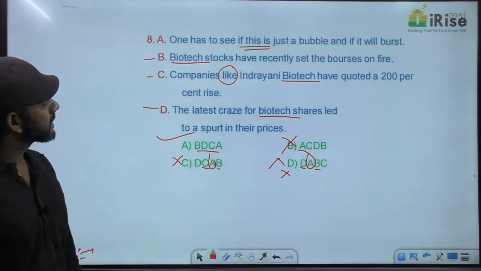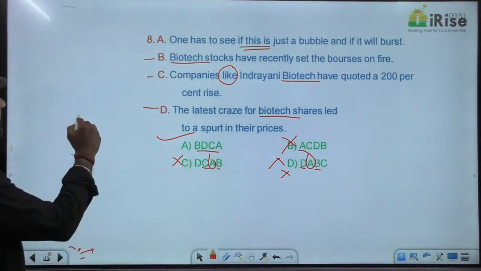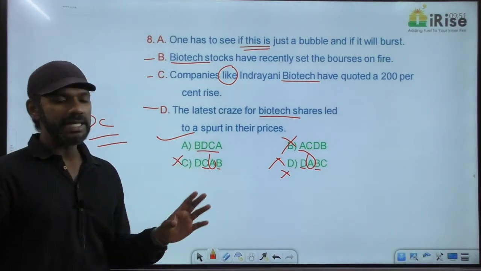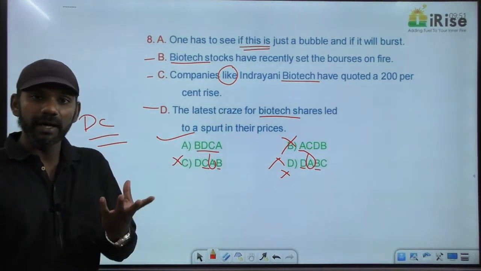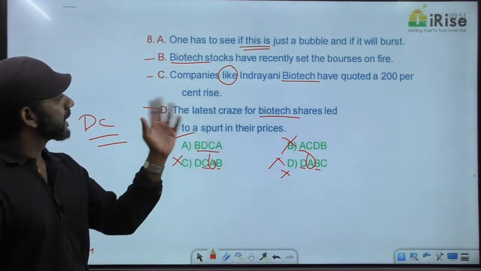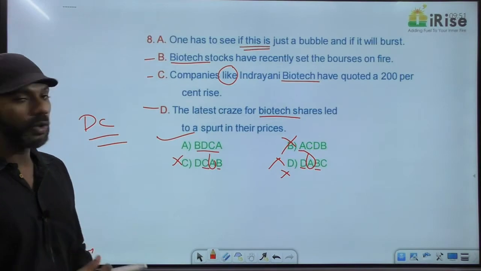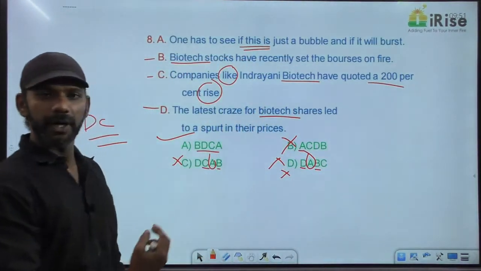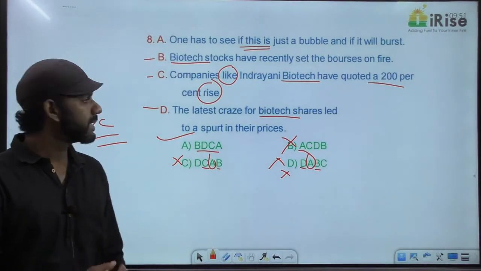Now I say that DC is a mandatory pair. D says the latest craze for biotech shares led to a spurt in their prices, sudden rise or increase in their prices. Companies like Indrani Biotech have quoted a 200% rise. Spurt is the same as rise in the price.